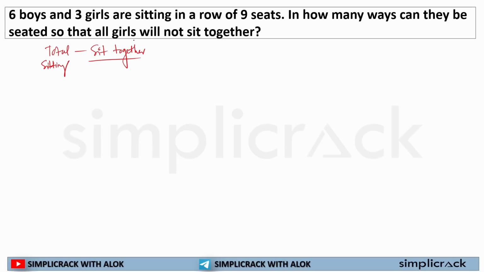If I deduct the number of ways girls will sit together from the total number of sitting arrangements, I can find out how many ways girls will not sit together. Are you guys getting this point? For example, there are 10 students